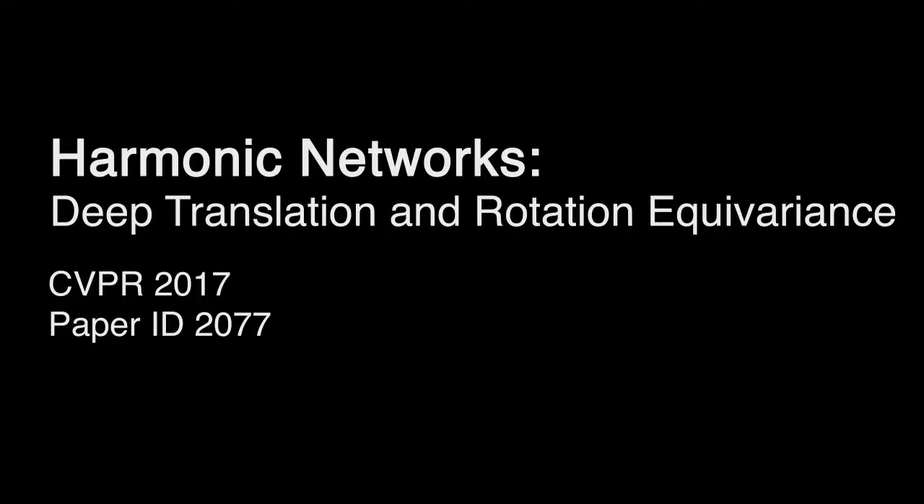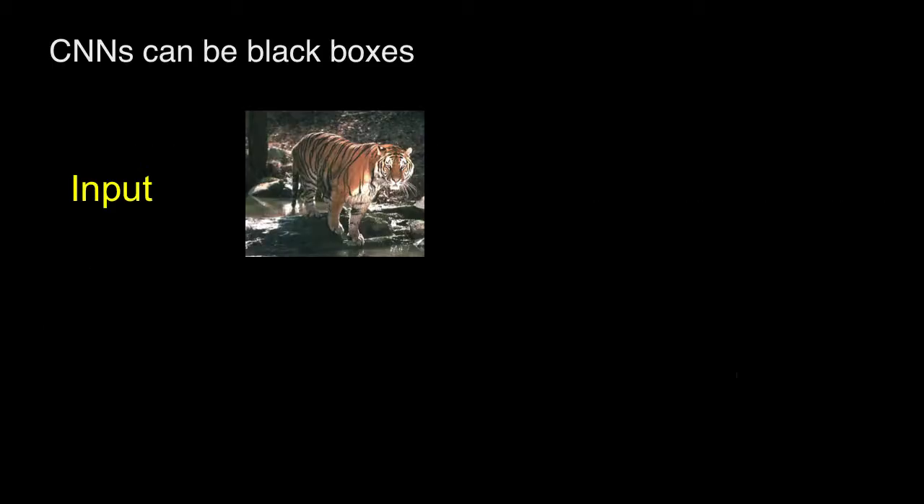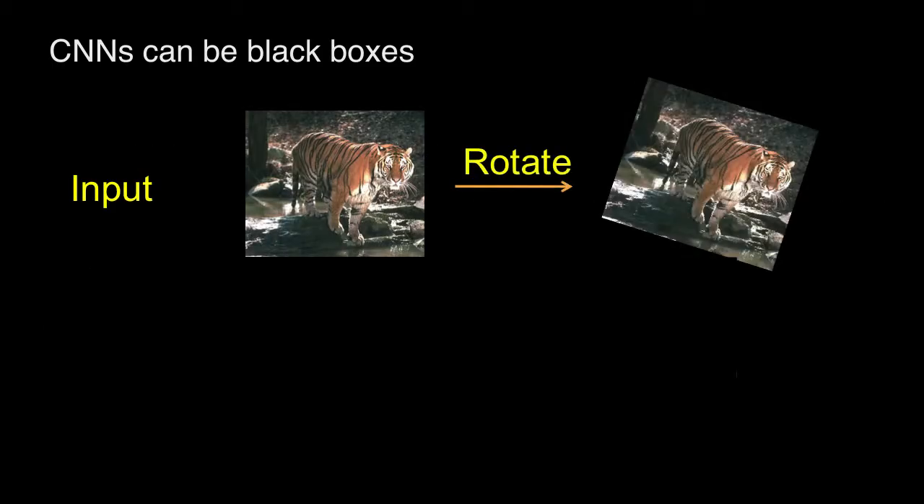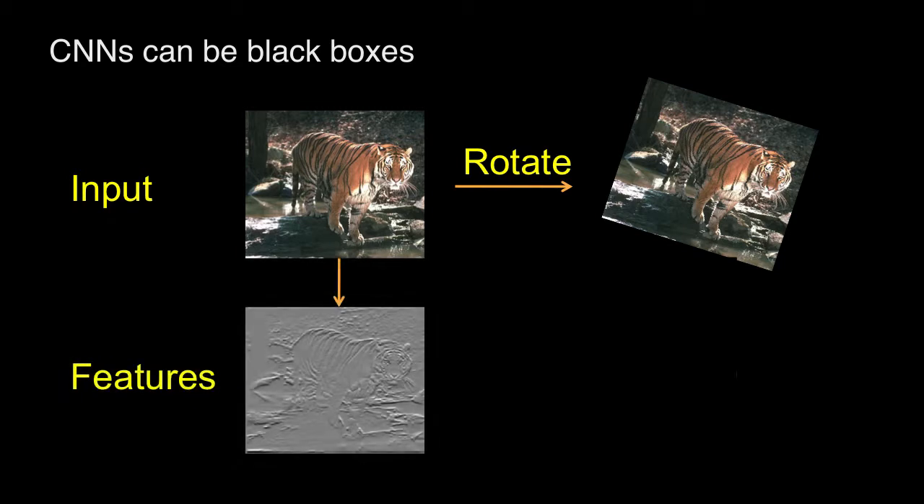We present harmonic networks for deep translation and rotation equivariance. Take this tiger. If we rotate it, how would its deep feature representation transform? It's difficult to predict. This is a common criticism of convolutional neural networks. They are black boxes relying on hard-to-interpret internal processing.